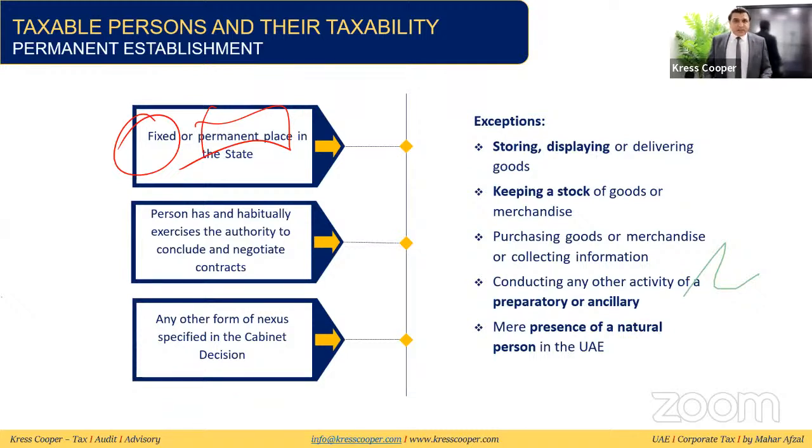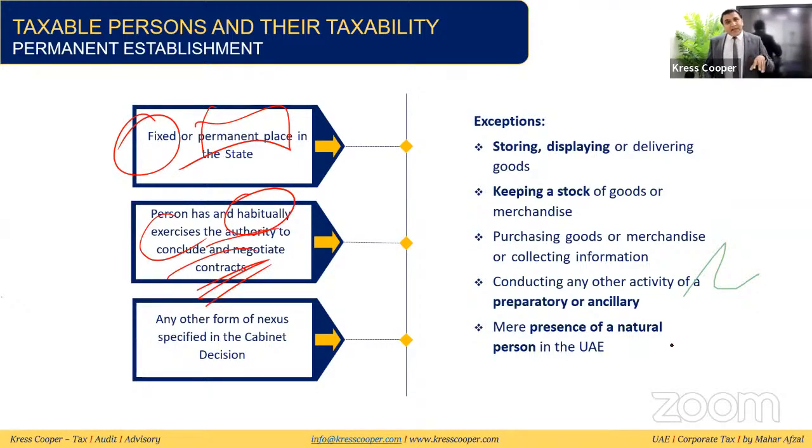Like if the company has a branch, an office, a factory, the company management is based there, decisions are being taken here, or the company has some sort of infrastructure which will last more than 6 months. These are the different types and examples. If these are permanent or fixed establishments in UAE, then it will be considered a permanent establishment of the non-resident person, and the income of this PE will be subject to tax in UAE. Then there is the person who habitually exercises the authority to conclude and negotiate contracts.